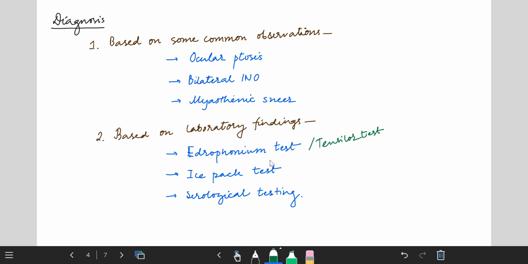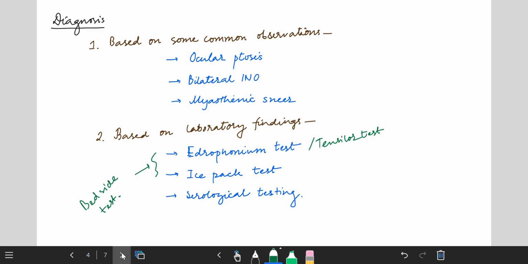The Edrophonium and ice pack tests are also known as bedside tests. In the Edrophonium test, edrophonium is injected to look for improvement of the eye muscles. In the ice pack test, ice is placed over the ptosis eyelid for 2 minutes, because cold temperature is believed to affect the enzymatic action, the acetylcholinesterase action. Serological testing is just acetylcholine receptor antibody testing.